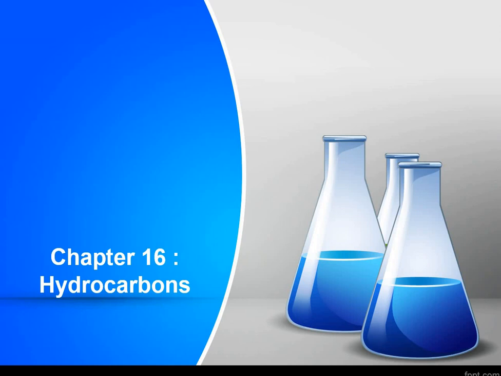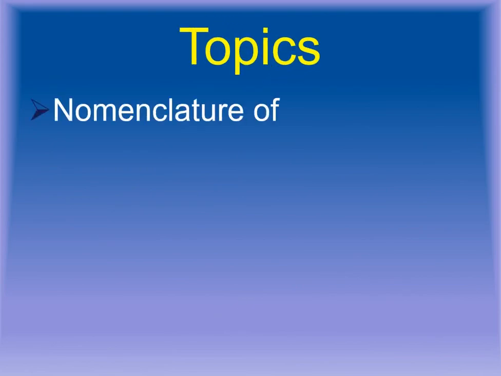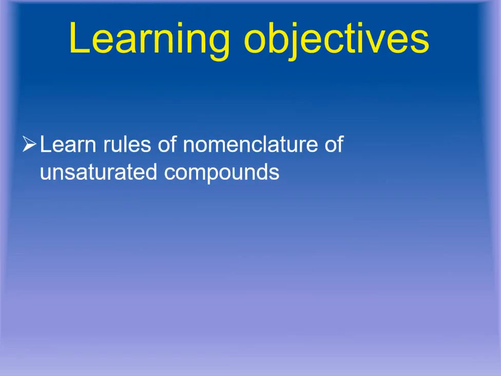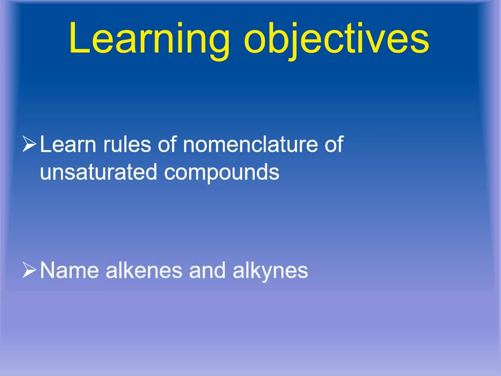I am Mrs. Nadia Roo from Army Burnhall Girls College, Ahmedabad, and today we are starting with the third lecture of chapter number 16, that is hydrocarbons. In today's lecture, we are going to discuss the nomenclature of alkenes and alkynes in detail, that is the nomenclature of unsaturated hydrocarbons. By the end of this lecture, you should be able to learn some rules of nomenclature of unsaturated hydrocarbons, and you should be able to name various alkenes and alkynes, that is unsaturated hydrocarbons, in a precise manner.